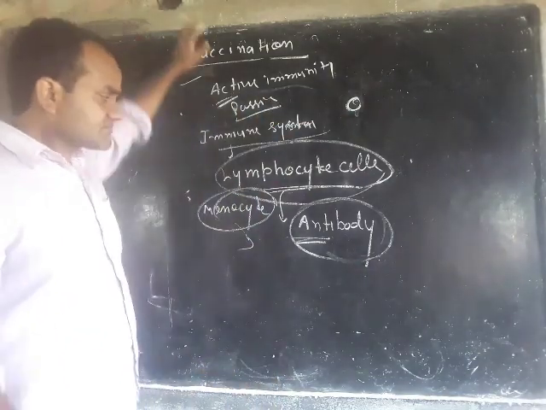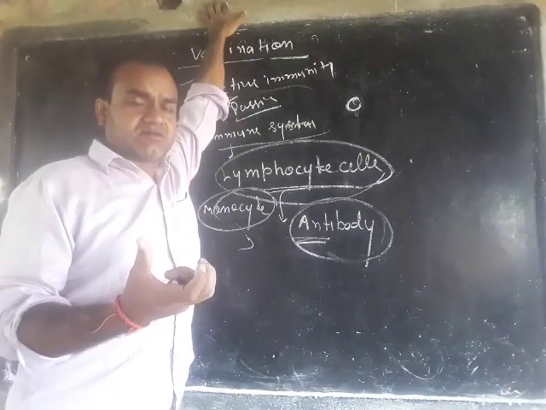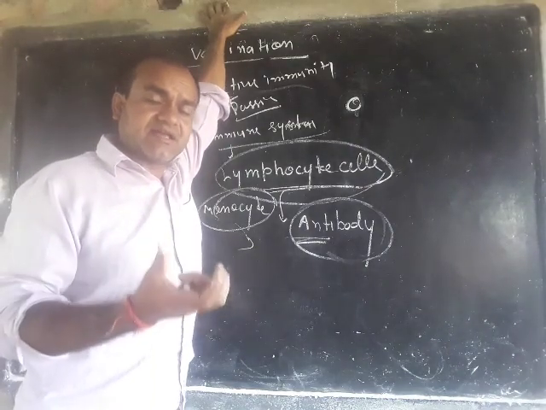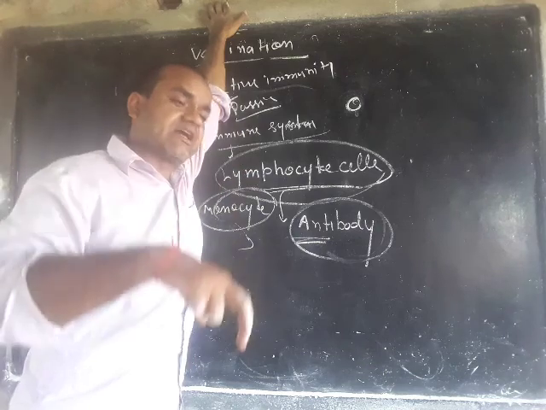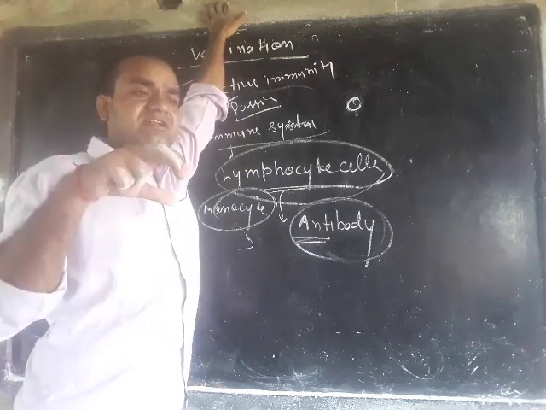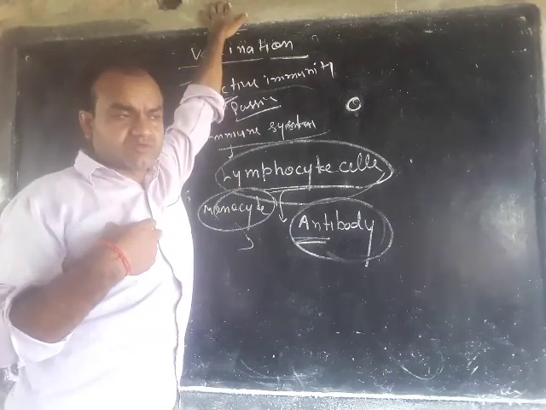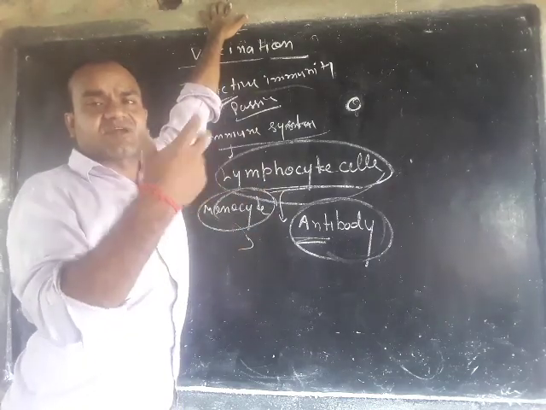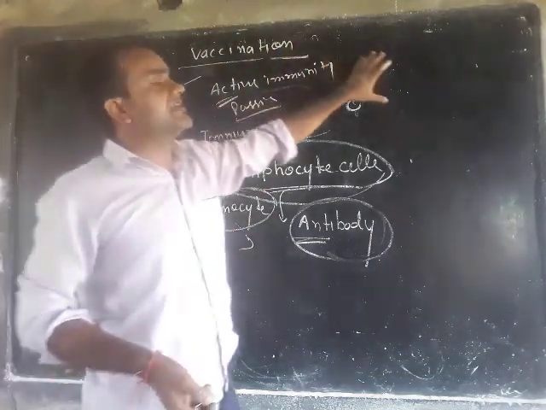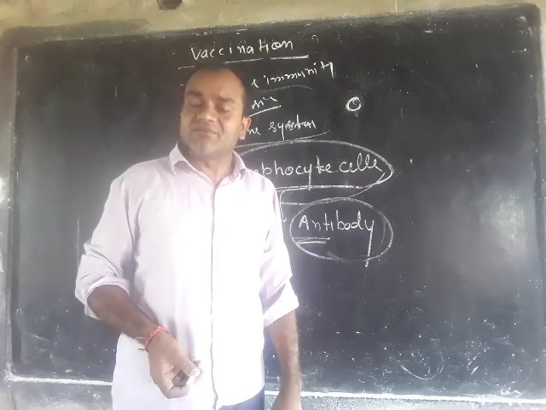But when a ready-made antibody is introduced into our body, and it protects our body from pathogens and bacteria, then we call it passive immunity.